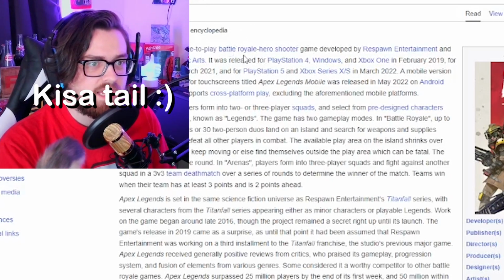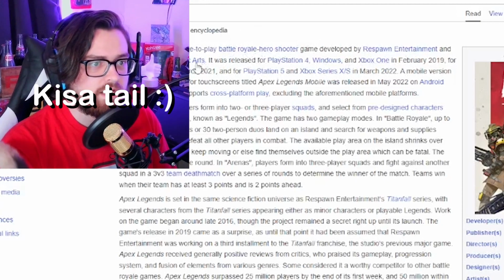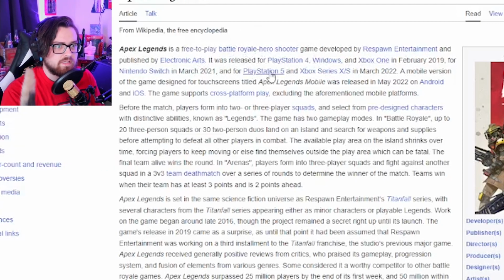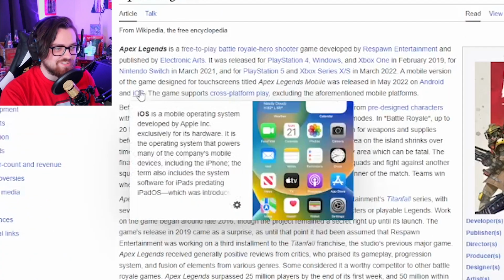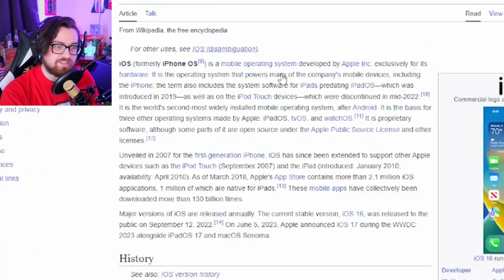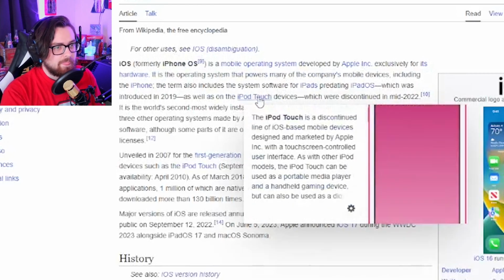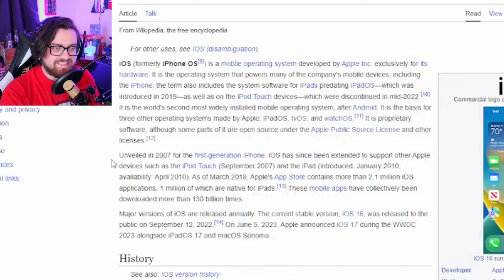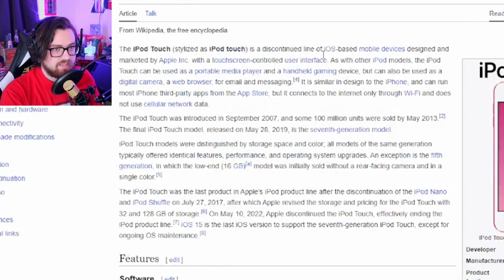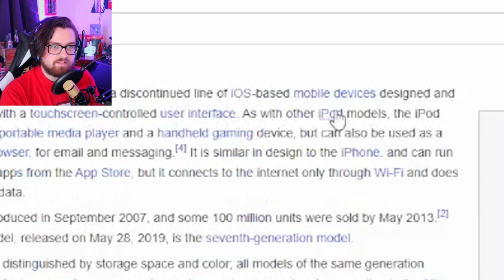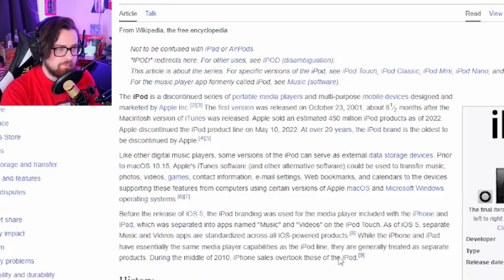Free to play, battle, hero, okay. On Android and iOS, here's iOS, let's go. Okay, this one's an easy one. This one, iPod Touch. The thing didn't say iPod Touch, it said iPod. But, here we go. iPod.